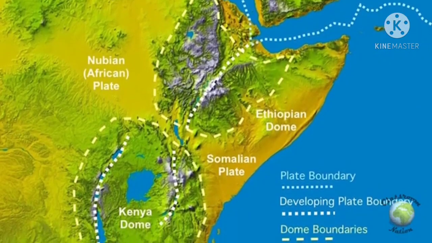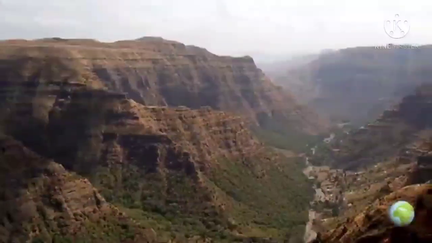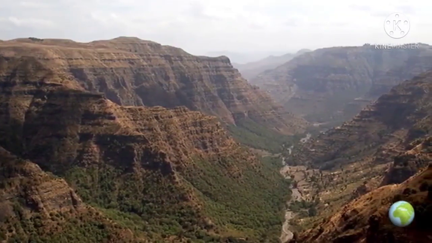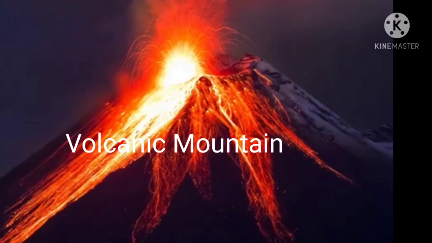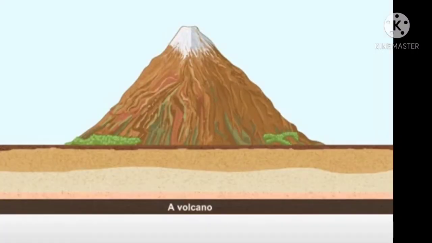You can see it's a rift valley. In between this rift valley, a block mountain is formed. Okay, so now we'll be discussing the volcanic mountain. Now what is a volcanic mountain, how it is developed, we'll be discussing it one by one.